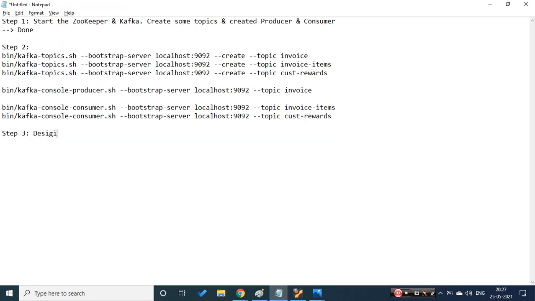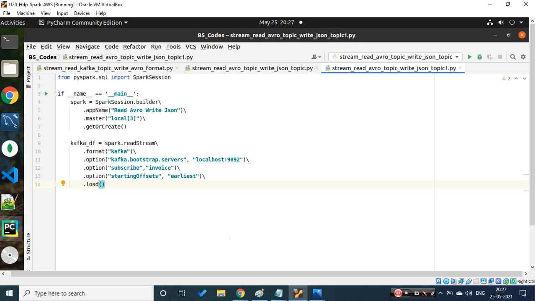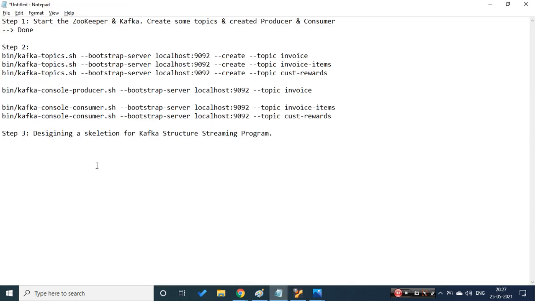So step 2 is designing a skeleton for a Kafka Structured Streaming program. Okay, with the first step, I would be getting a certain schema. If you recall yesterday, when we were trying to print the schema, we got a few values: the key column, then the topic name, then a column called partition, then offset, then timestamp, and the final column was timestamp type, right?